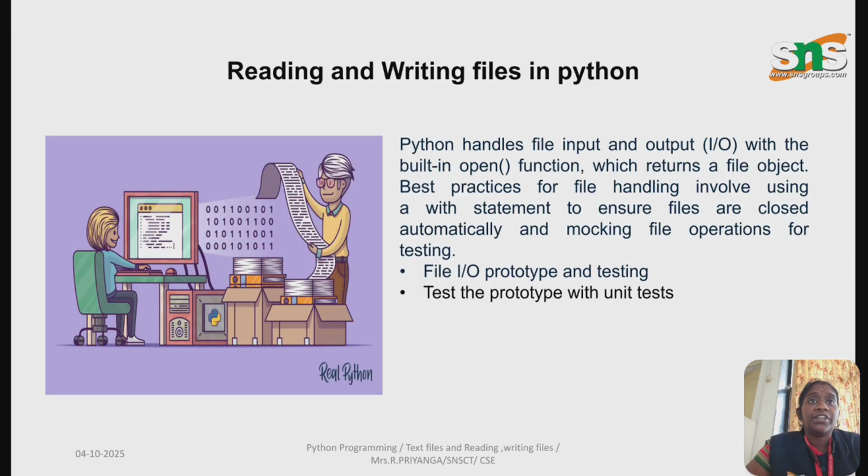Next, reading and writing a file. Read, 'r', opens a file for reading. That is the default, and it gives an error if the file does not exist. Write means opening a file for writing; here we create a new file or overwrite an existing file. Mode R is for read, and mode W is for write. The append function, 'a', opens a file for appending, that is, adding new data to the end of the file.